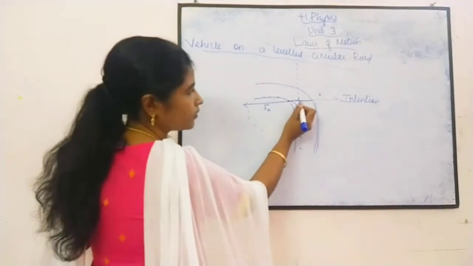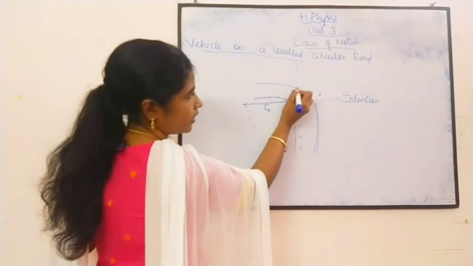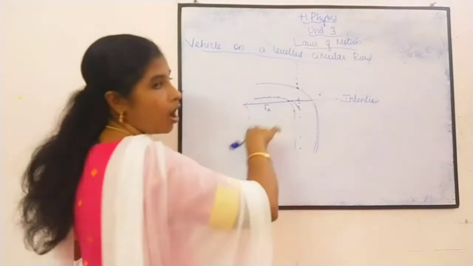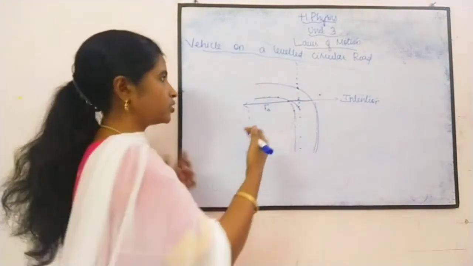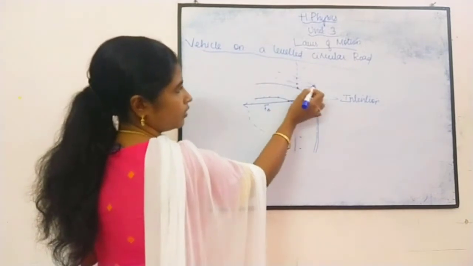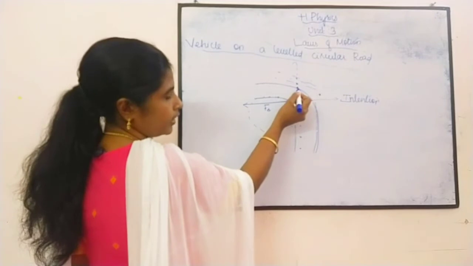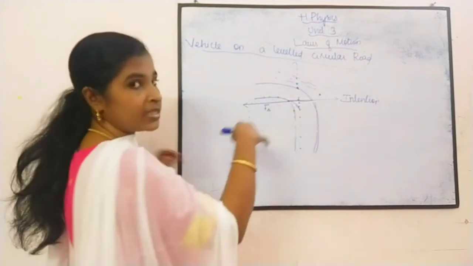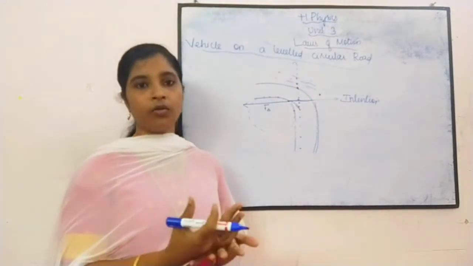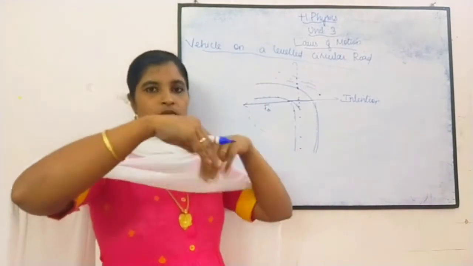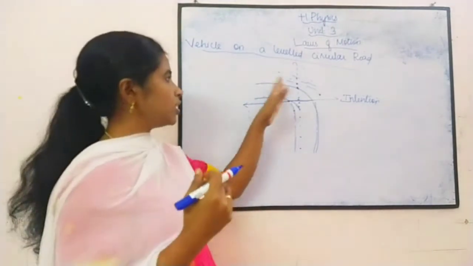It is moving like this, and after a certain position it moves outside the road. Suppose there are some stones and something there. So when it skids, when it is away from the road, what happens? The car will skid out. Okay, so it will skid out.